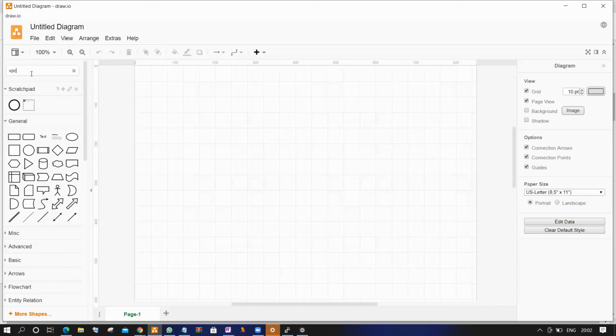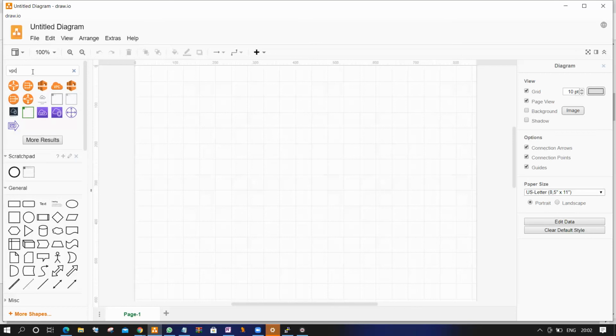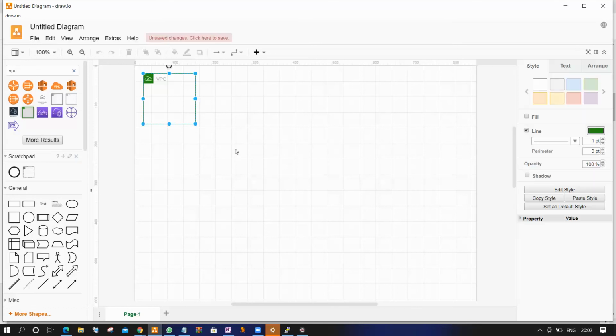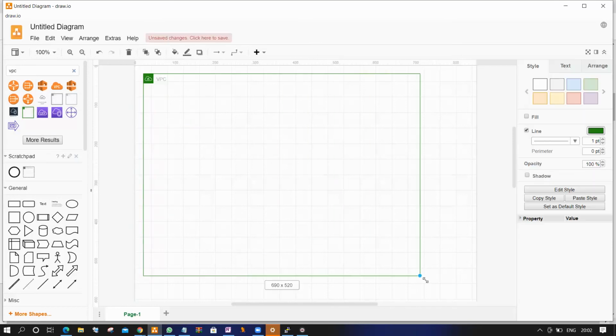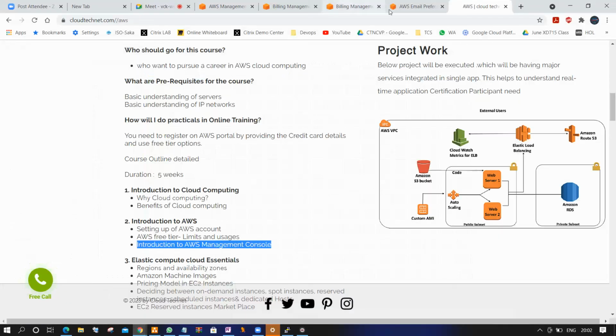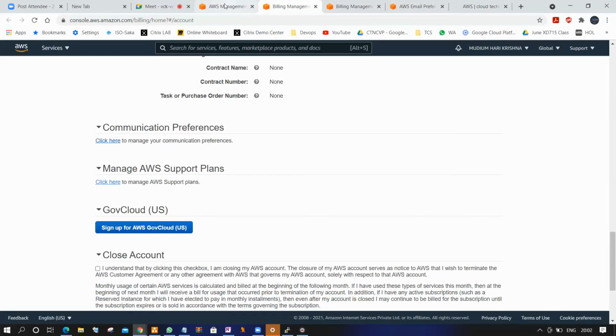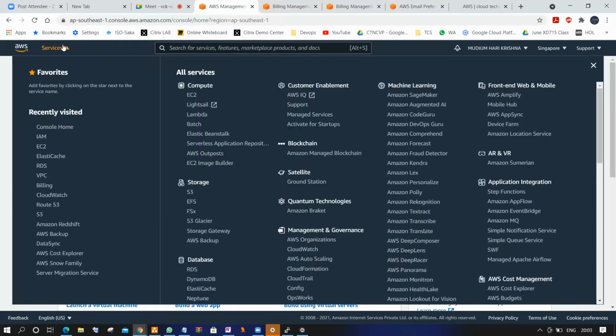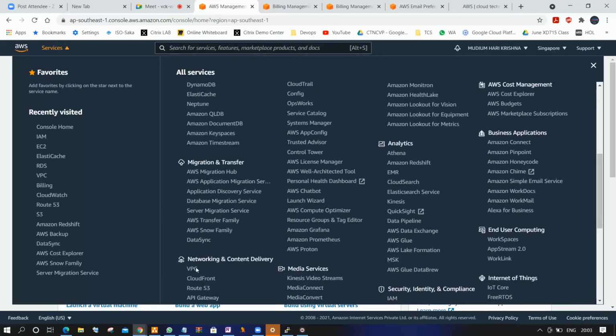Now we are taking the VPC from this console. So this is a VPC, and this is where we are creating it. Now I'll go to the AWS Management Console, click on Services and select VPC. So now click on VPC. How do we create a VPC from this console?